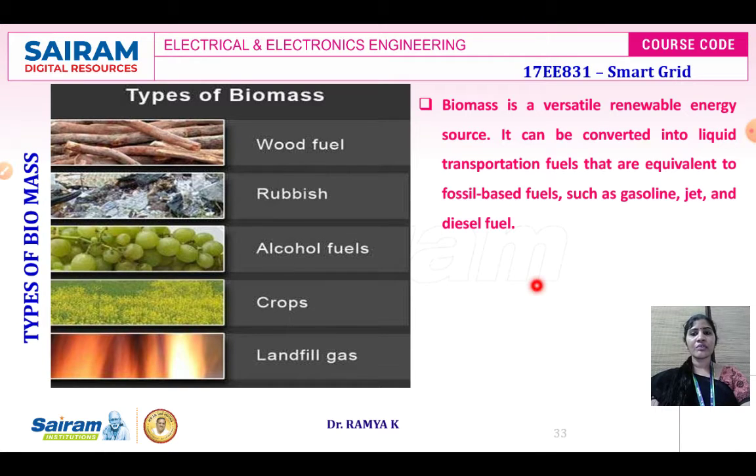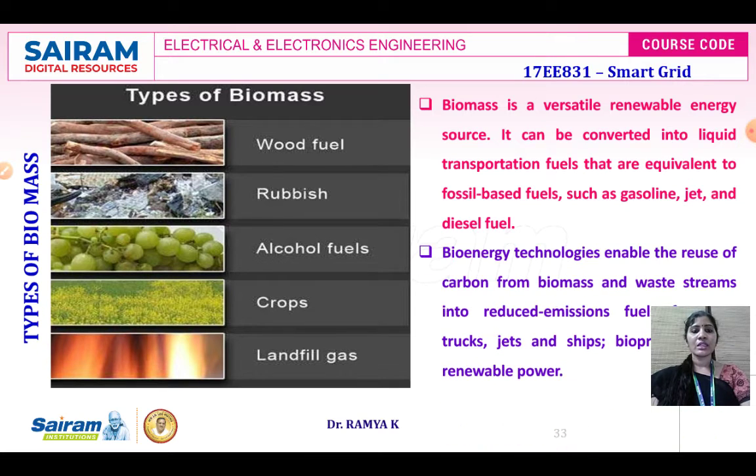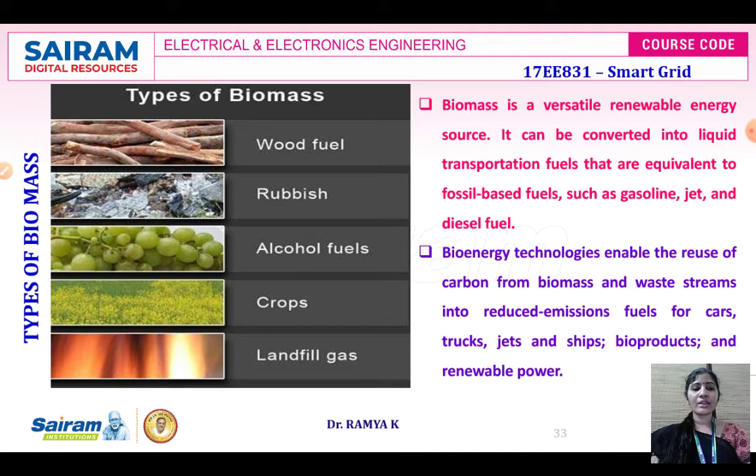The different types of biomass are wood fuel, rubbish, alcohol fuels, crops, landfill gas. These are all the types of the biomass plant. And also the bioenergy technology enables the reuse of carbon from biomass and waste streams into reduced emission fuels for cars, trucks, jets and ships, bioproducts and renewable power.